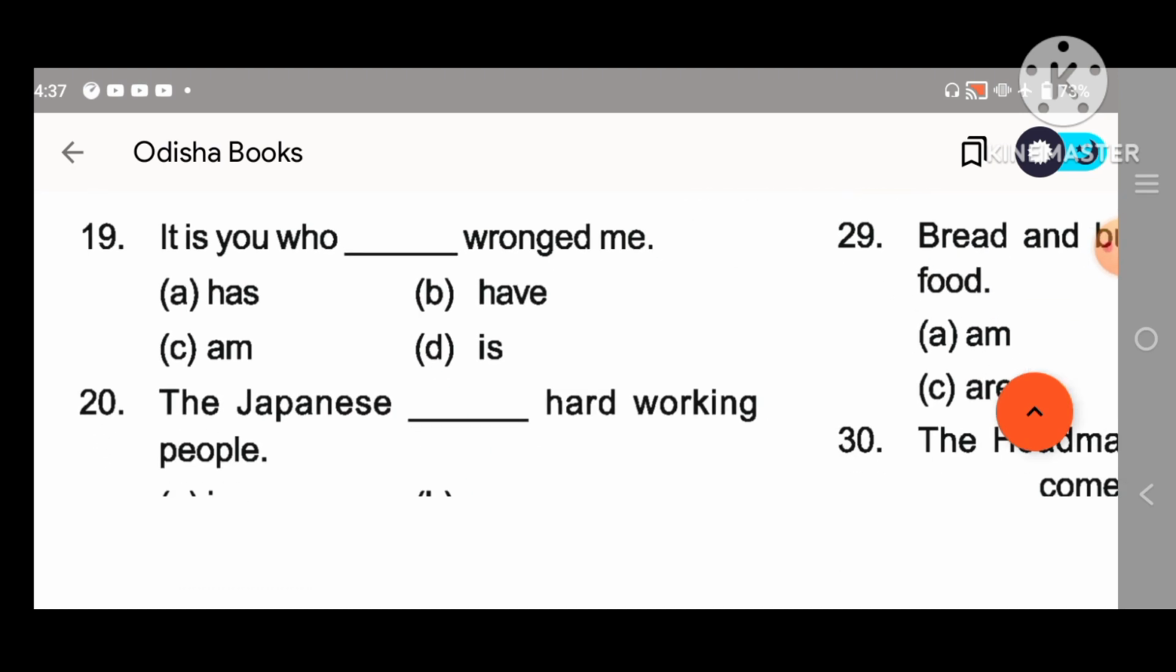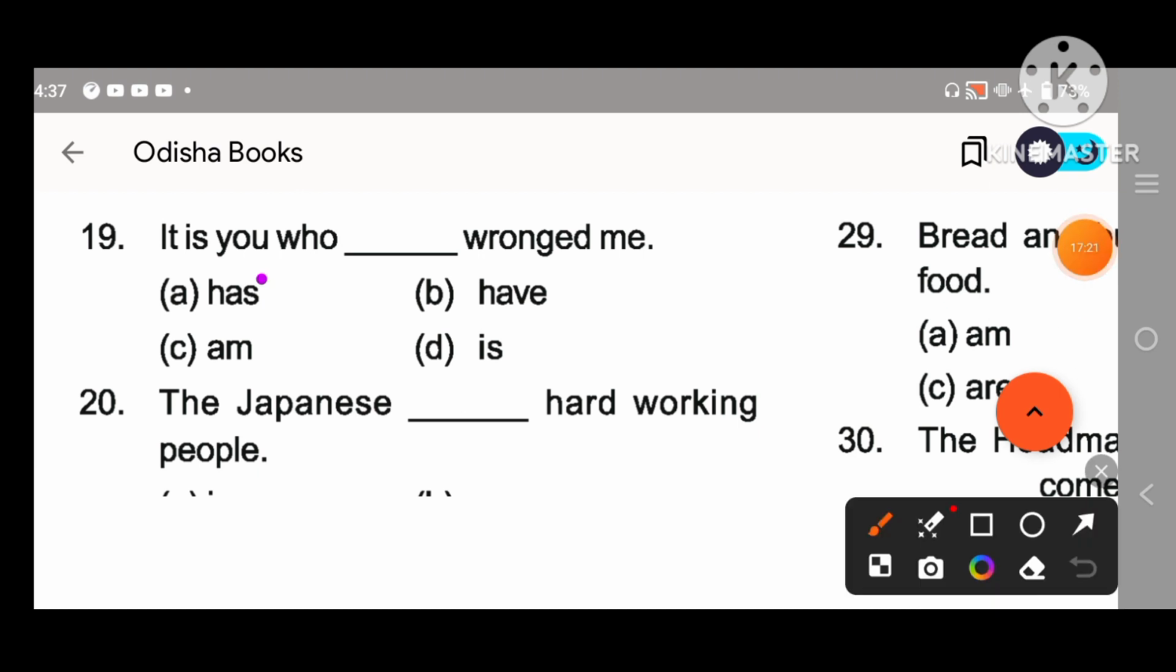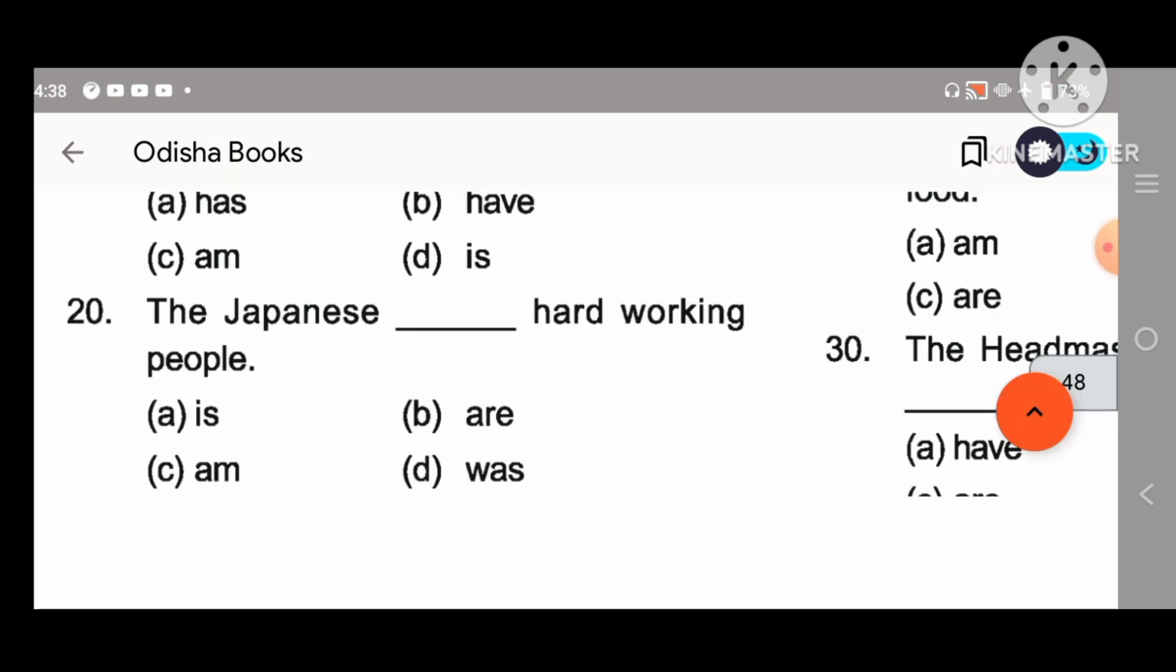19. It is you who wronged me. Who? It is you who have wronged me. You means if there is a relative pronoun before that, what is the word? Subject, we can use the verb according to this. You means we have to put have here. Okay. So the Japanese.